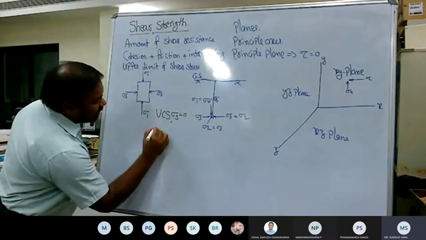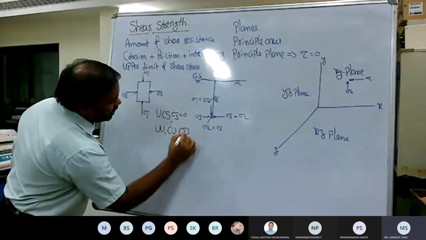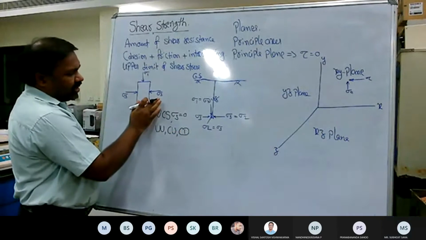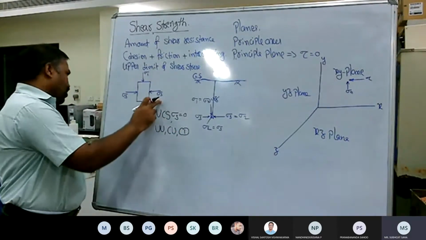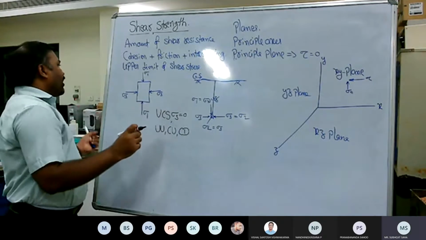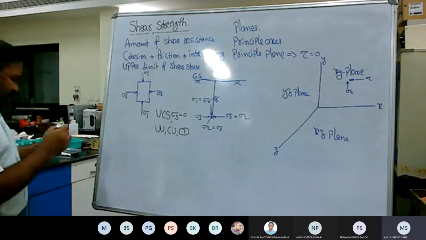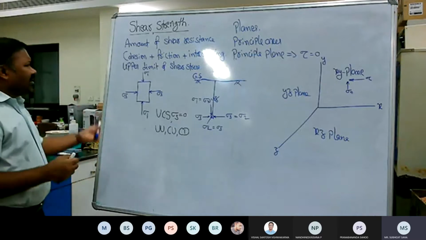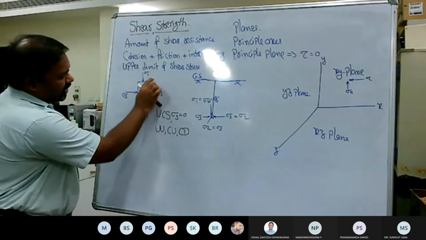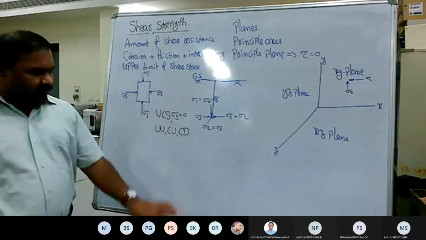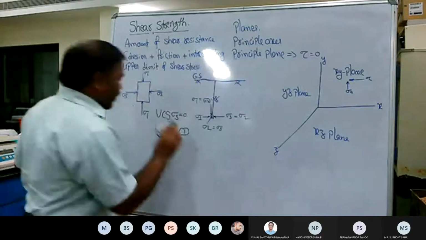While in case of the triaxial tests, say UU, CU or CD, the amount of sigma 3 is different from sigma 1. Sigma 3 is kept constant and sigma 1 is the variable parameter. That part we will discuss later.